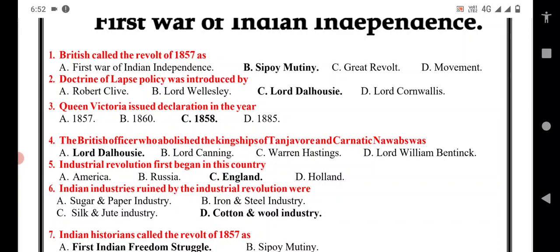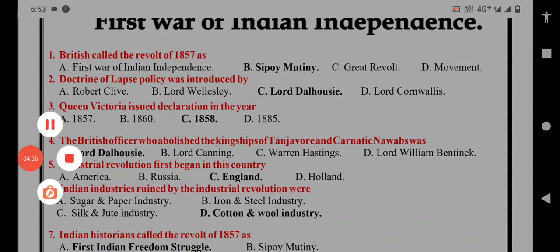The Industrial Revolution first began in this country: A option America, Russia, England, Holland. So here C option is the correct answer. The Indian industries ruined by the Industrial Revolution were mainly cotton and wool industries. Why? Because during that time these were the basic industries of India.